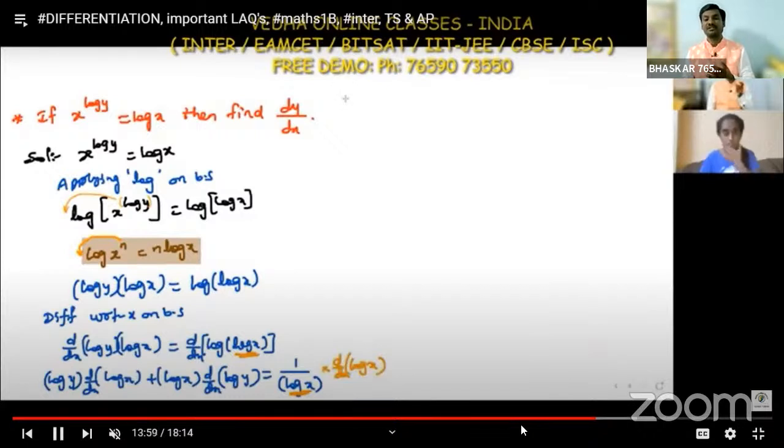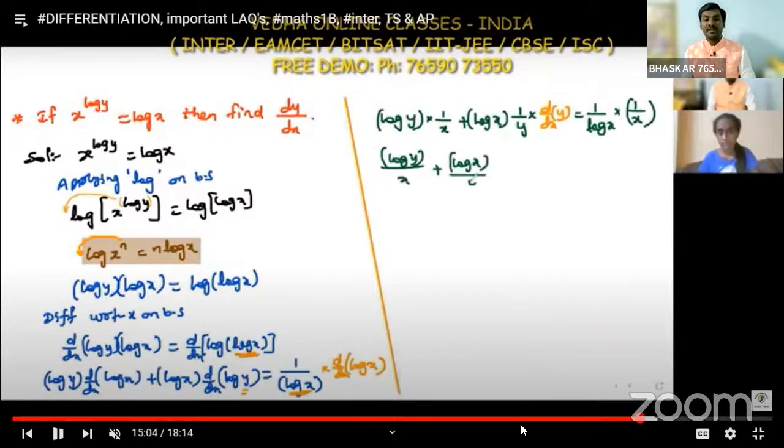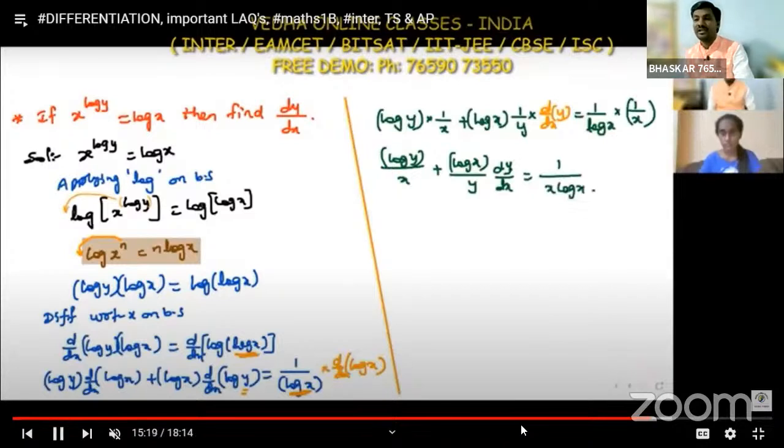So 1 by log x, and d by dx of log x, we differentiate log x again, internal derivative or chain rule. Now log y is as it is, and log x derivative is 1 by x. For log x as it is, and log y gives 1 by y into dy by dx. On the right side we have log x, and d by dx of log x is 1 by x.